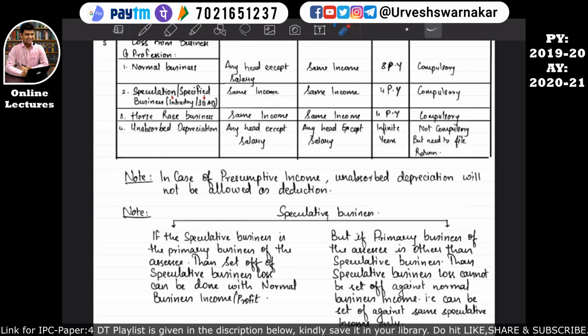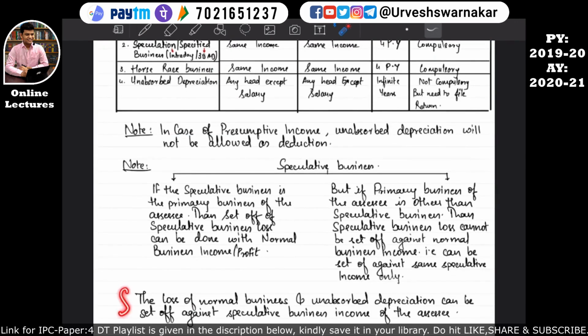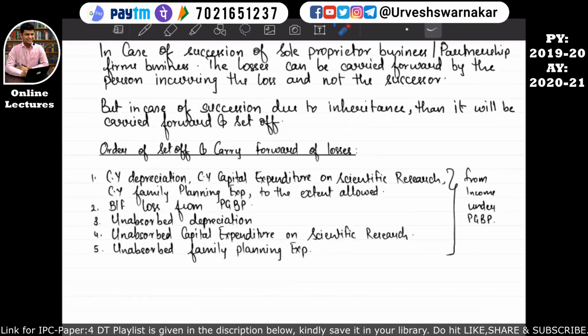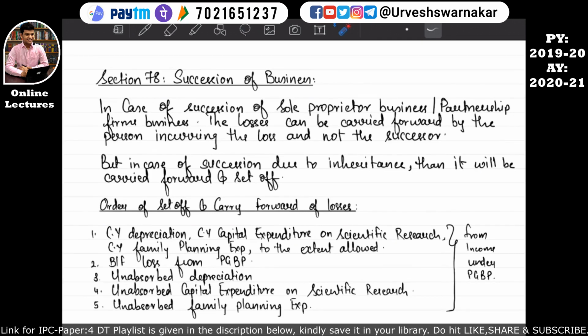So there is a restriction on setting off the losses of speculation business, specified business and horse race business, but there is no restriction for normal business loss or unabsorbed depreciation to be set off against these incomes. Okay, I hope this is quite clear. So that's what this note is about. I hope you have understood this first page of the note. Let's move on to the next page of the notes. Only this much we have to study, then the set off and carry forward chapter comes to an end.